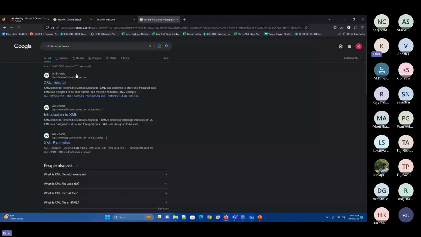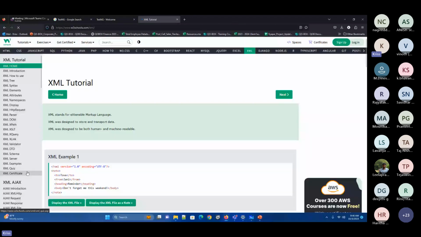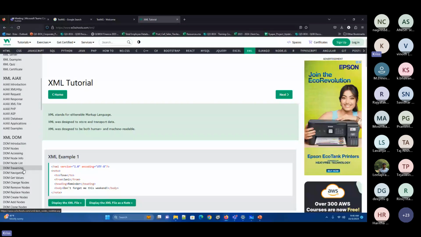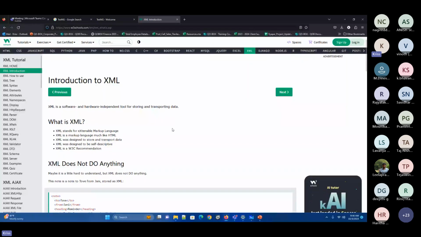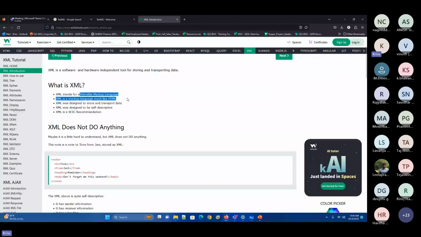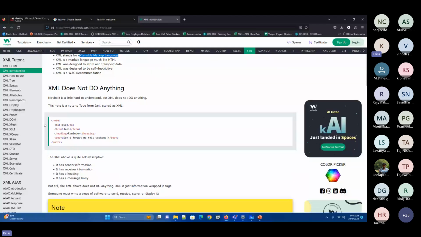You need to just go through this particular tutorial. Ajax, DOM, these things are not really required, but at least the basic introduction of HTML and XML. You don't need to learn all these things, but still you need to know what they are. XML stands for Extensible Markup Language. For example, if you want to send a note, it should be in this pattern: to, from, heading, body. You open the note tag, and then you close the note tag.